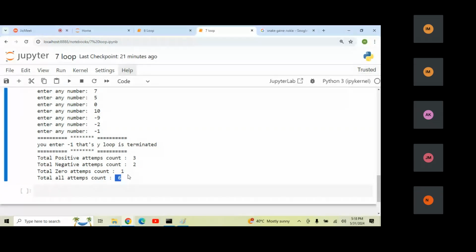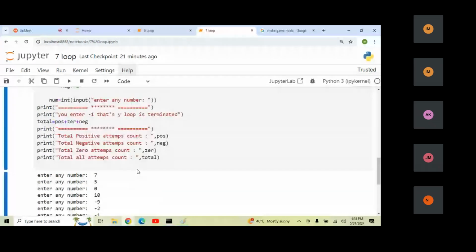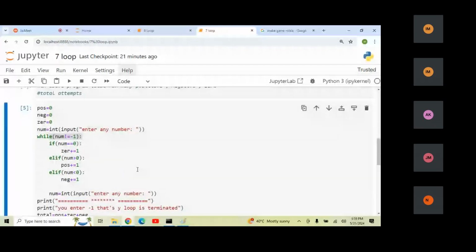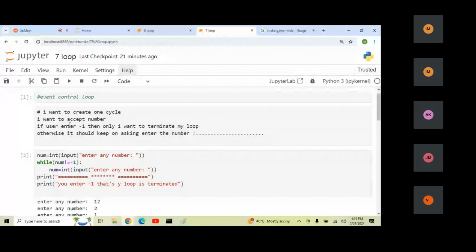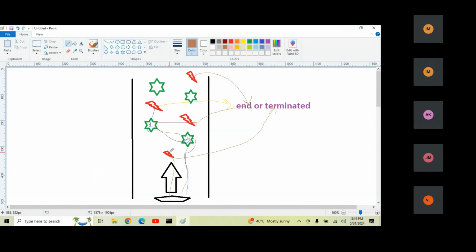Yes, sir. Okay. So this is the way to write the event control loop. We use the event control loop when I want to terminate my execution at a specific point. Here we don't know after which iteration the loop is going to be terminated. It may be at the first point, maybe second, maybe third, maybe fourth.